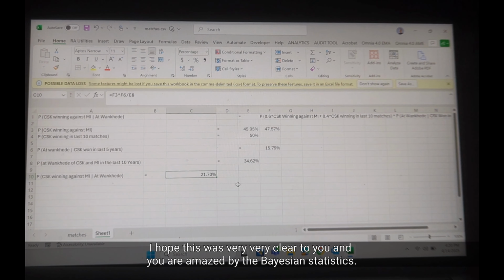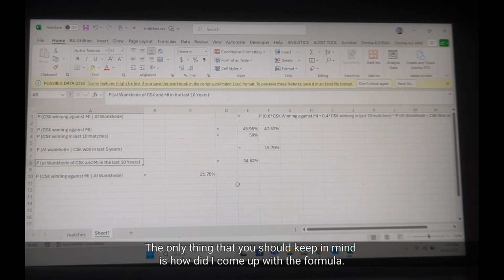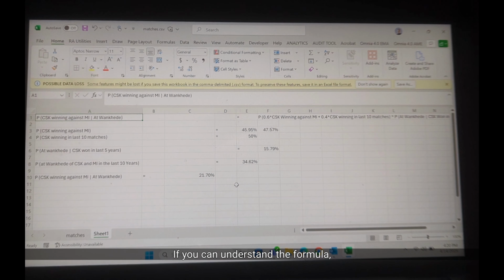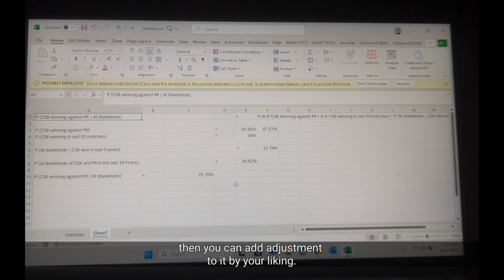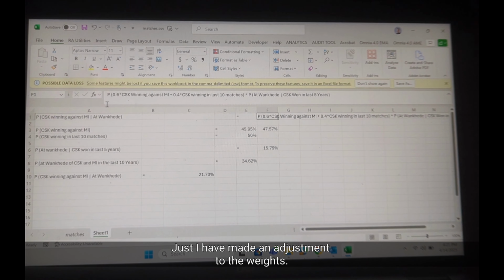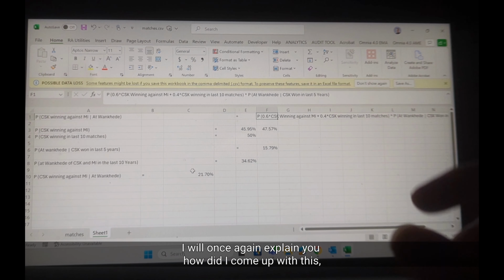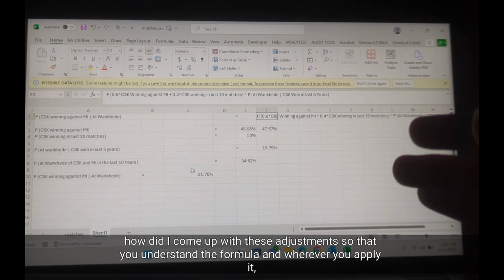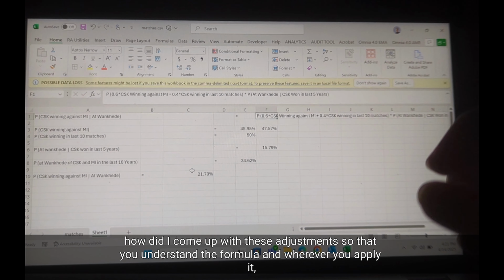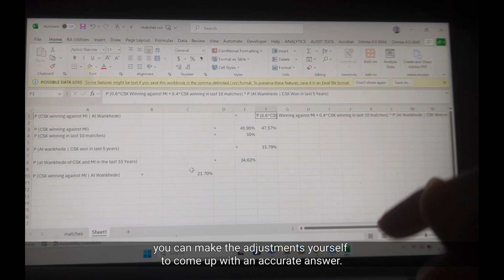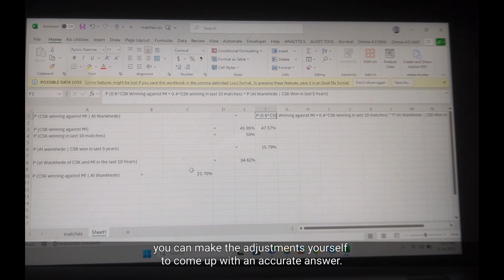I hope this was very clear to you, and you are amazed by Bayesian statistics. The only thing you should keep in mind is how I came up with the formula. If you can understand the formula, then you can add adjustments to it as you like. I have just made an adjustment to the weights. I will once again explain how I came up with these adjustments, so that you understand the formula, and wherever you apply it, you can make the adjustments yourself to come up with an accurate answer.